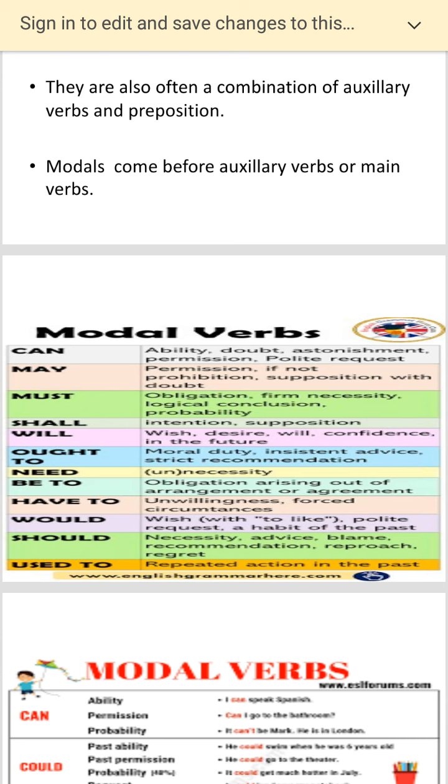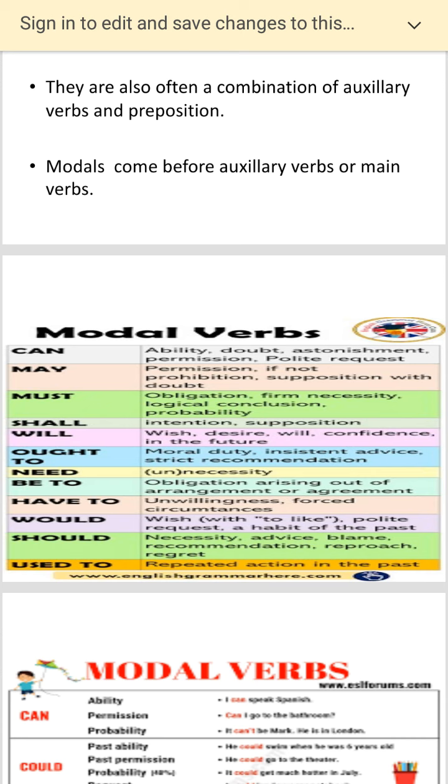First is can. Now, as I said, when do we use can? Can is usually used in case of ability: I can do the work. Or doubt: can I do it? Astonishment, or permission: can I come in, or a polite request.